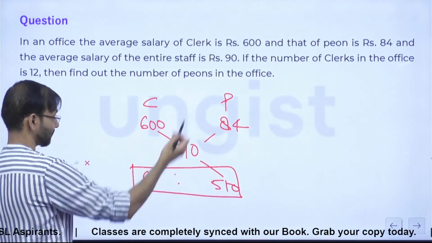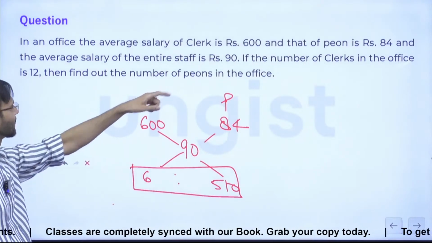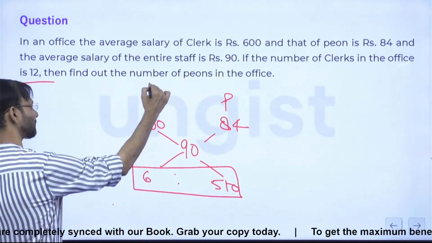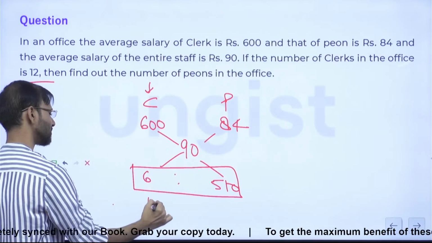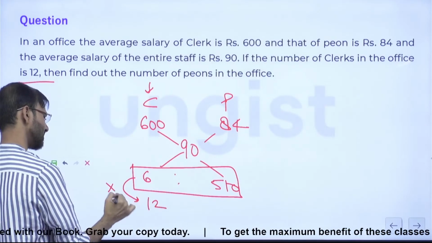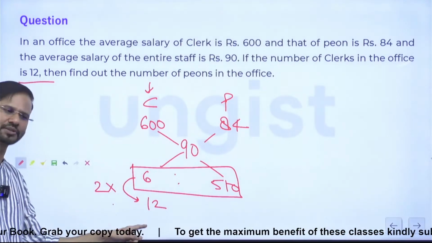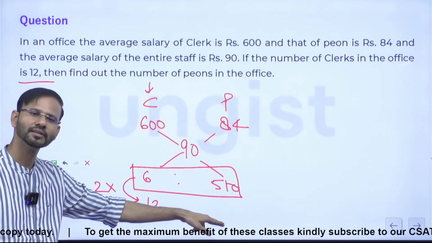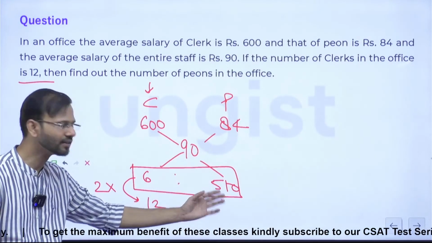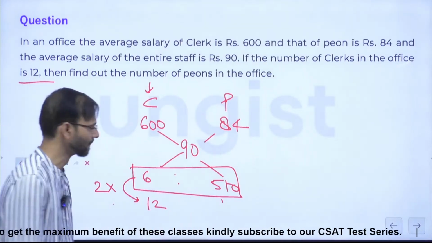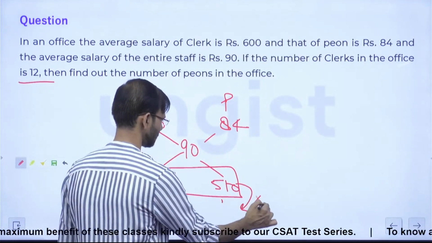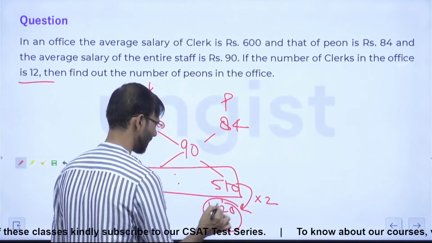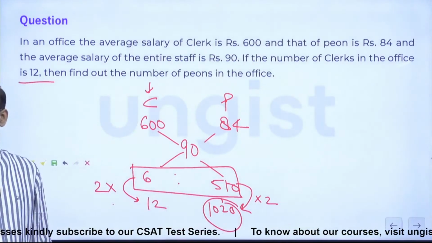I'll check the number. Question is saying if the number of clerks in the office is 12, right guys, this is clerk. The number of clerks in the office is 12. So this is double of this, right? Double of that will be what? 1020. This is 510, 1020, right? Very good. So guys, this is 1020. So in the office we have 1020 peons.